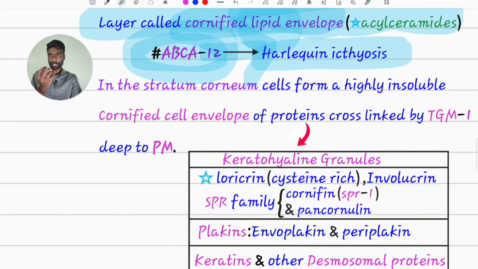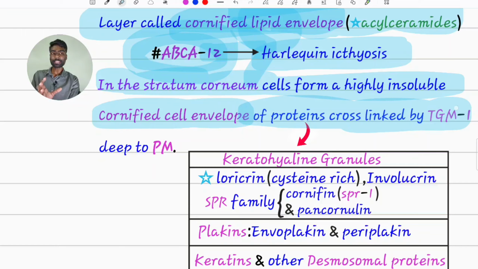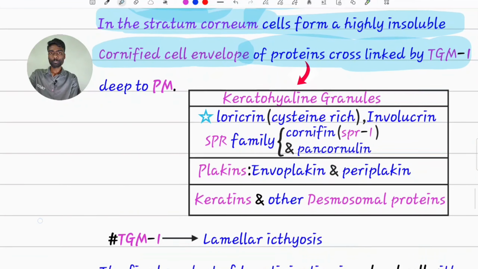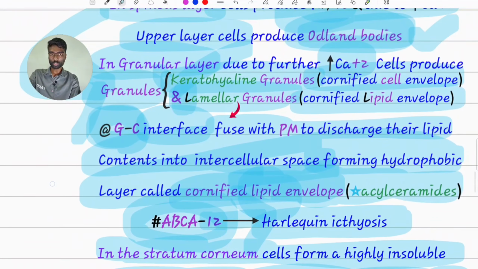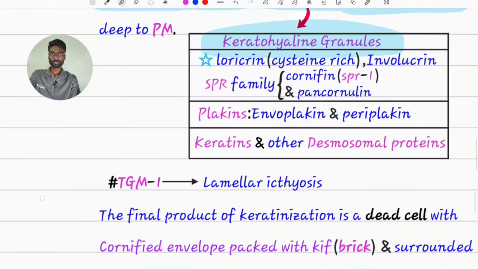Now it is ready to enter the stratum corneum layer, a dead layer. In the stratum corneum, these cells form a highly insoluble cornified cell envelope. This envelope contains proteins cross-linked by transglutaminase 1. What are the proteins? Mainly from keratohyalin granules. We have already seen keratohyalin granules are contributing to the cornified cell envelope. We will see what those proteins are.